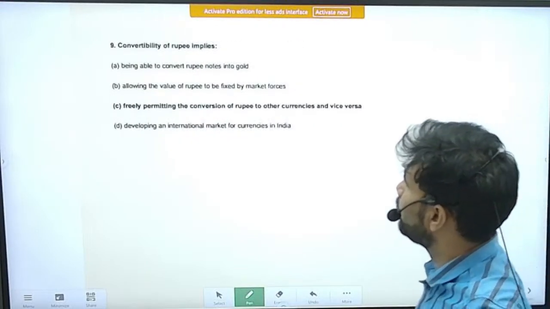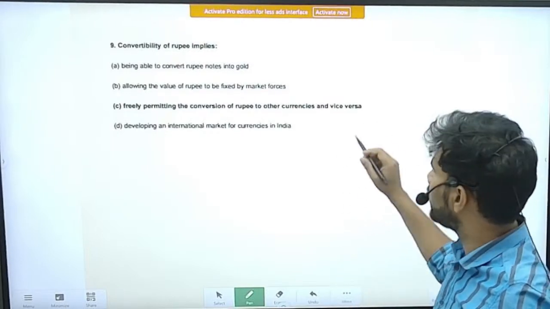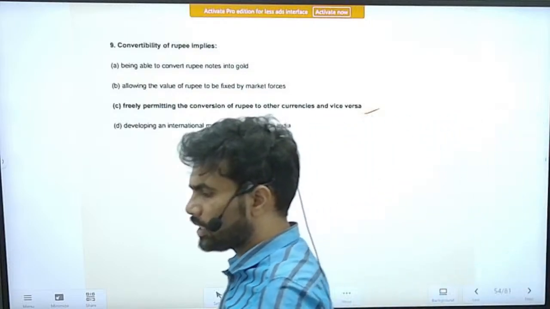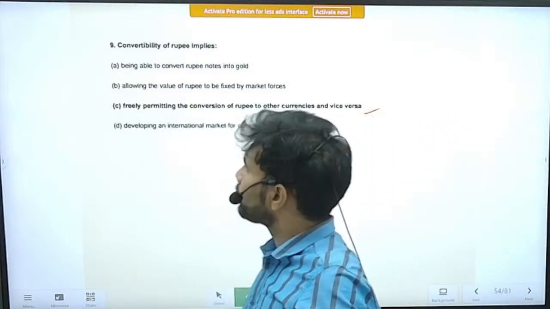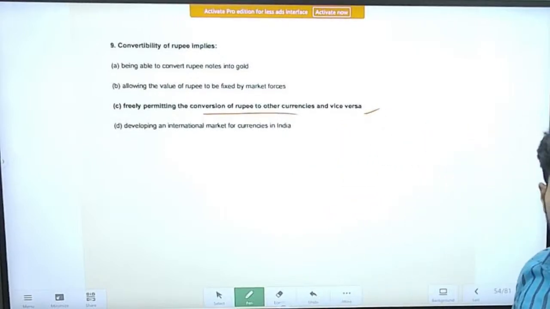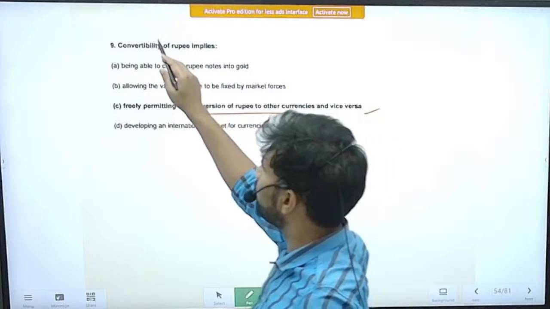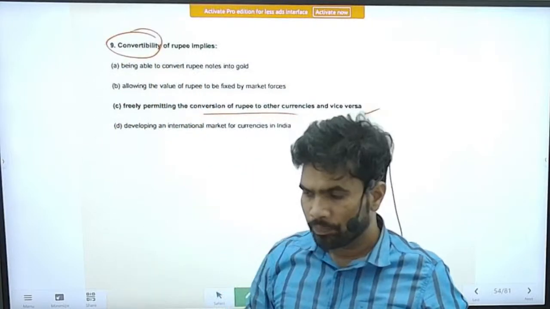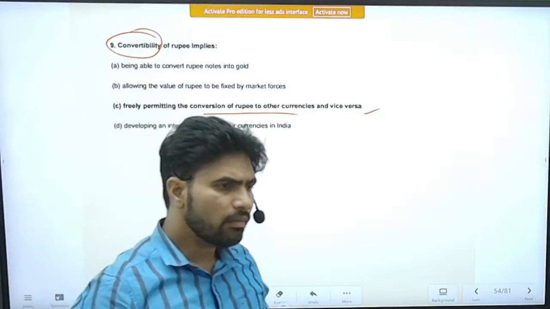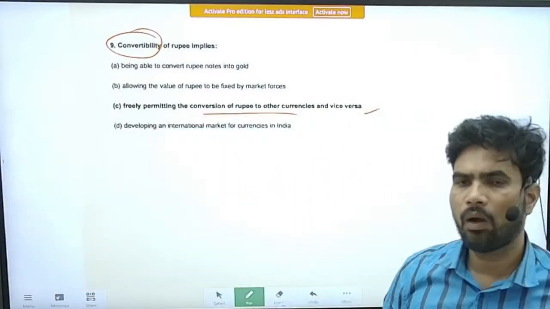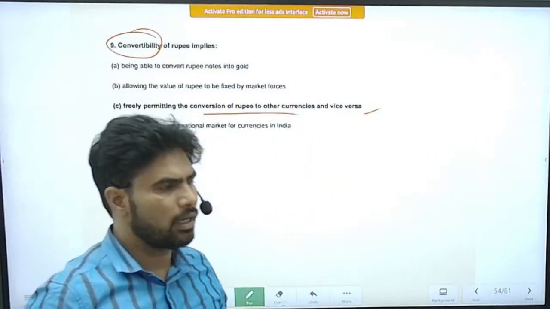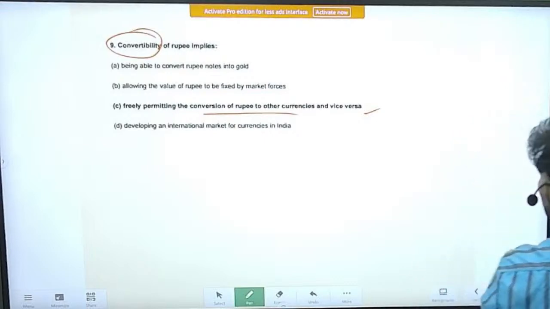Next is convertibility of rupee implies. So I think we have also seen one question related to full convertibility and partial convertibility, right? It is freely permitting the conversion of rupee to other currencies and vice versa. That is known as convertibility. So you know very well, we have full convertibility of rupee when it comes to current account, but we have allowed only partial convertibility in the capital account. So try to remember those aspects.